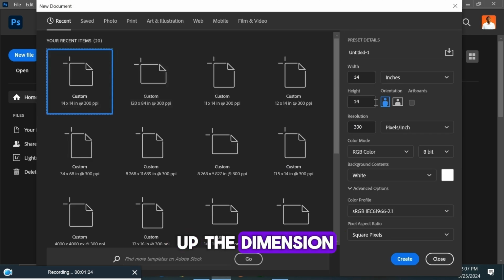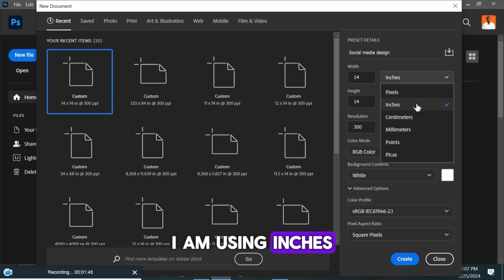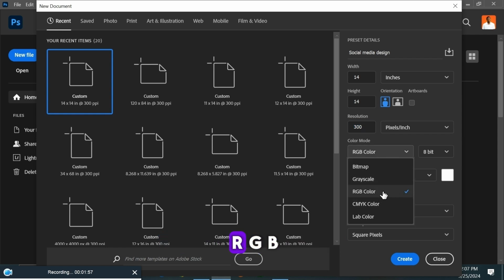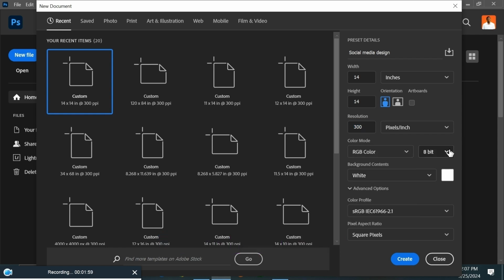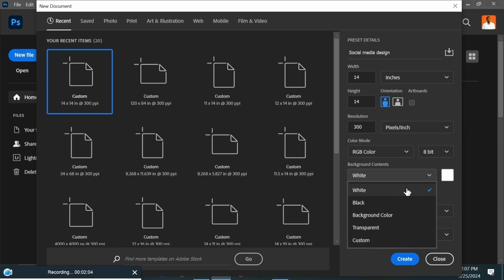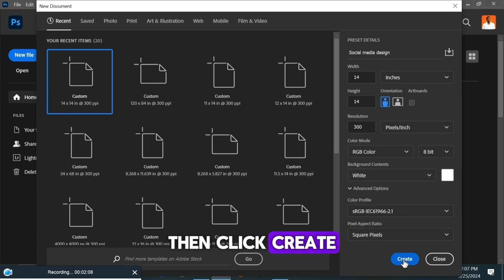Here you can set up the dimension. You can name your document here. I will name mine Social Media Design. I am using inches. The width is 14 inches. The height is 14 inches. Resolution is 300. The color mode is RGB. Background content is white. Then click Create.